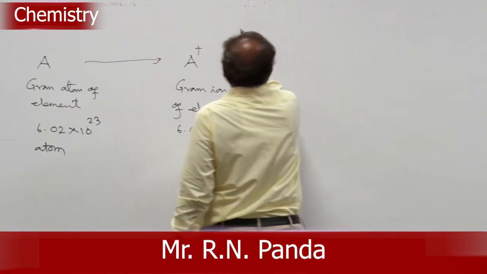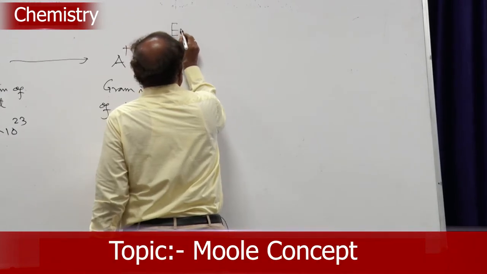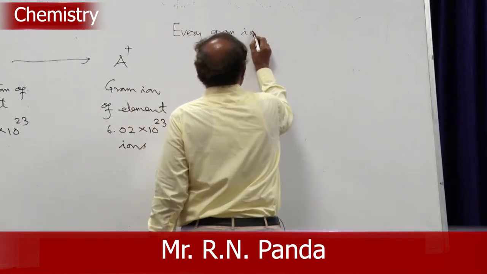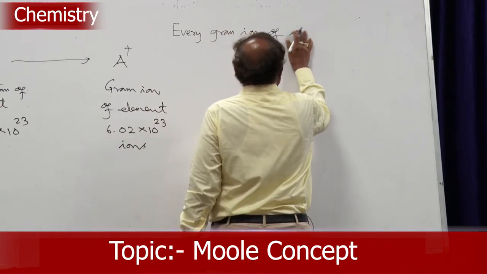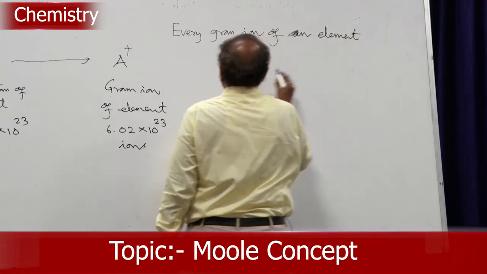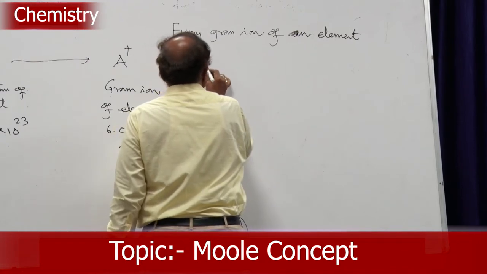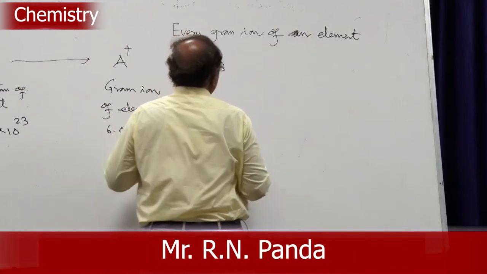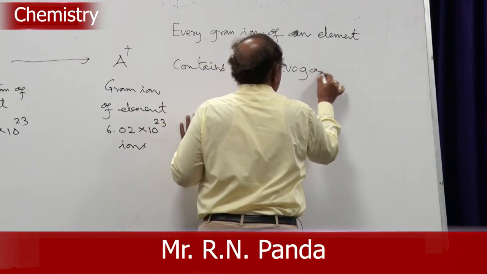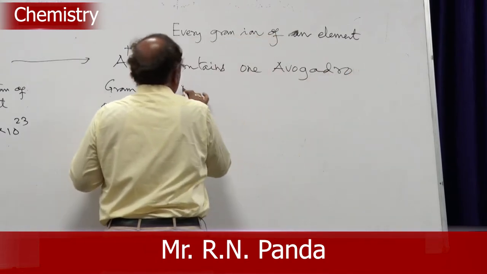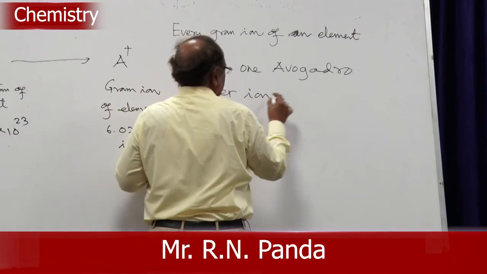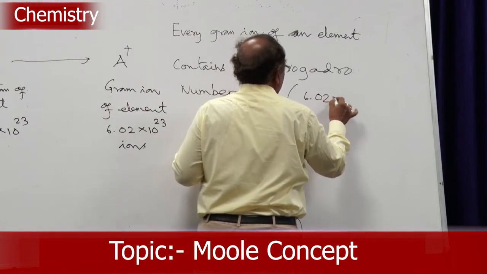So, now I can say every gram ion of an element contains 1 Avogadro number of ions, that is 6.02 × 10^23.